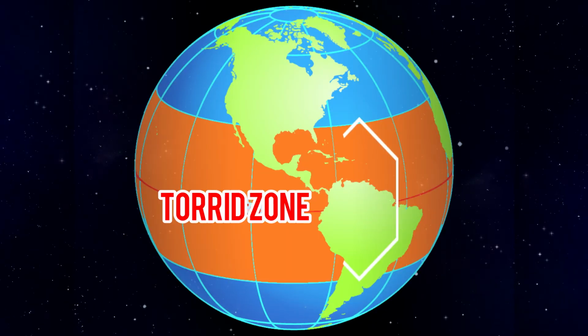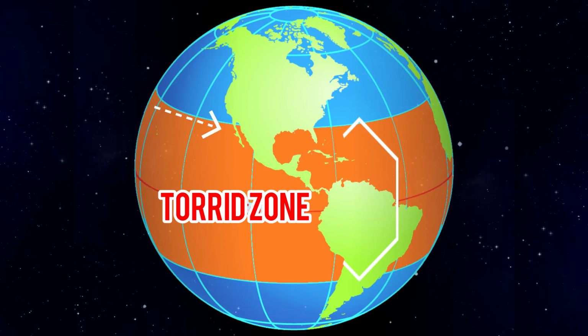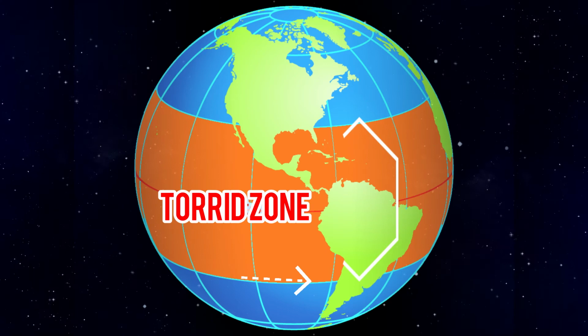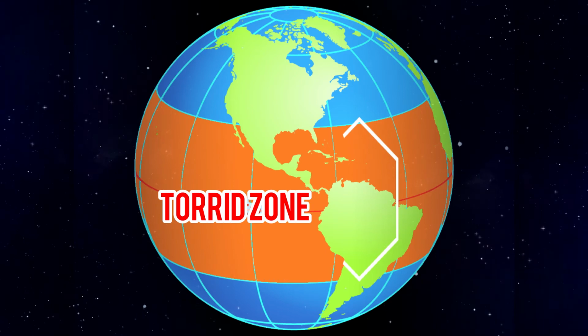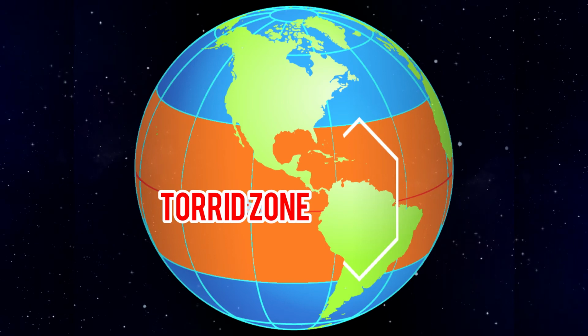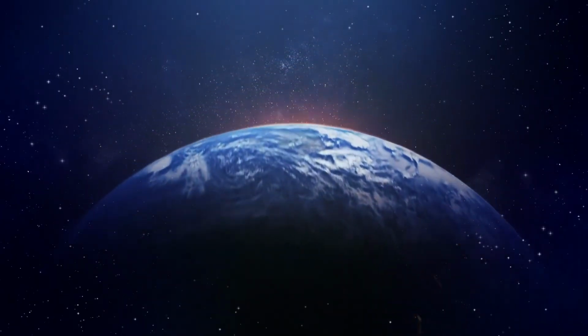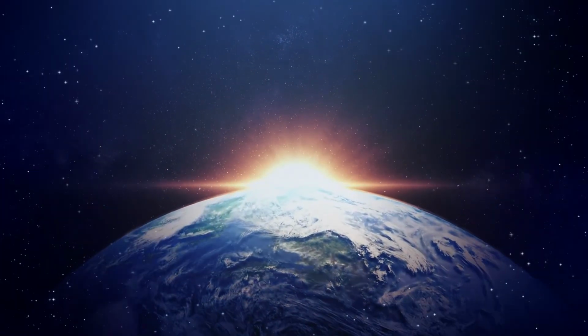Torrid zone. The area between the Tropic of Cancer and the Tropic of Capricorn is called the torrid zone. All latitudes in the torrid zone receive maximum heat. The midday sun is exactly overhead at least once a year in this zone.